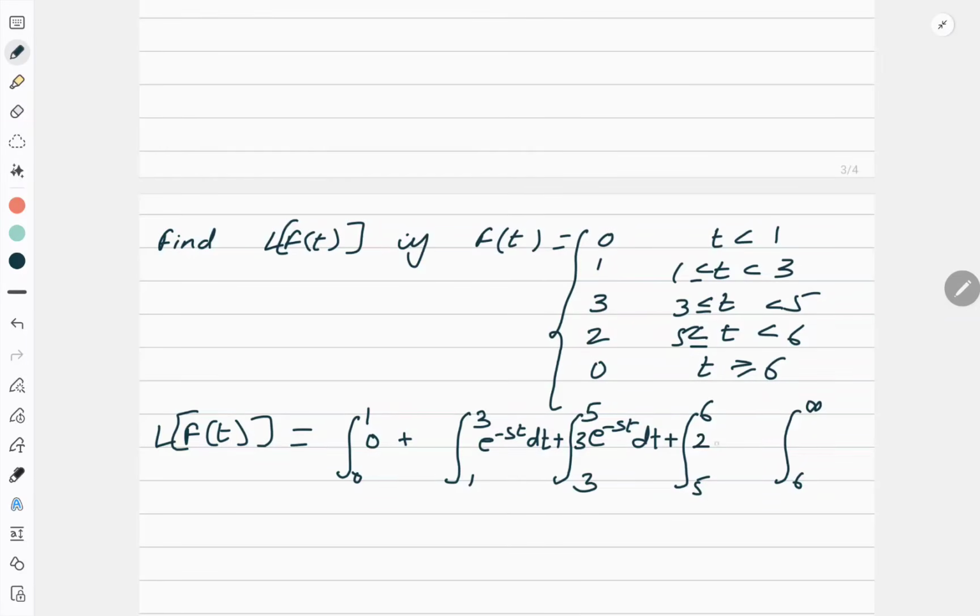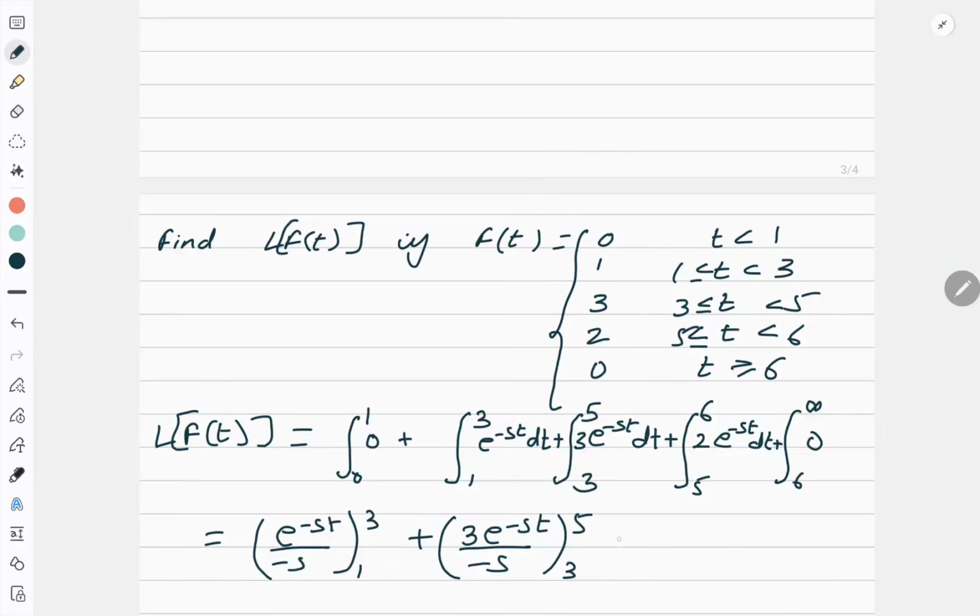Then 5 to 6 is 2 e to the power minus st dt plus 0 again. Right? So what will I get? First term: e to the power minus st upon minus s, limit 1 to 3, plus 3 e to the power minus st upon minus s, 3 to 5, plus e to the power minus st upon minus s with 2, limit 5 to 6.